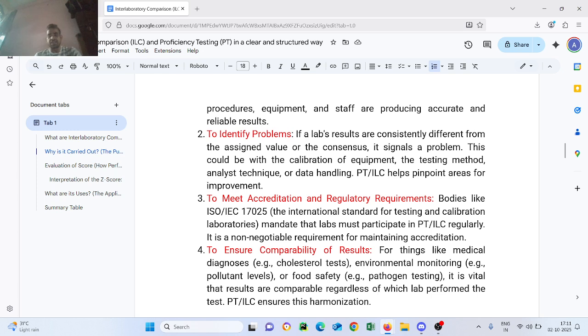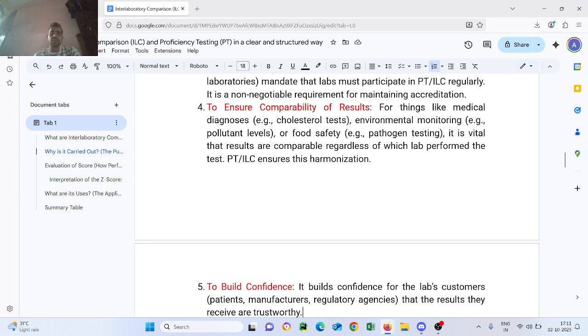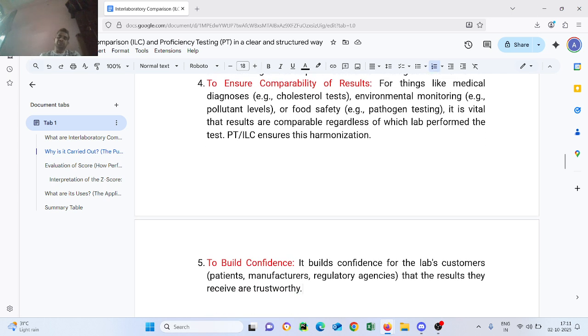For example, in medical diagnosis like a cholesterol test, environmental monitoring like pollutant levels, or food safety pathogen testing, it is vital that results are comparable regardless of which lab performed the test. PT and ILC ensure harmonization and build confidence. It builds confidence for the labs, customers, patients, manufacturers, and regulatory agencies that the results they receive are trustworthy.